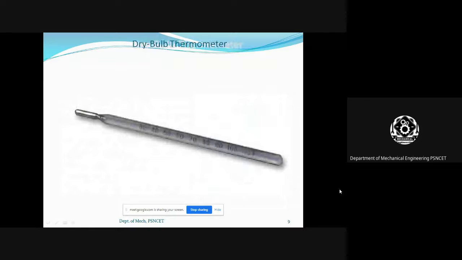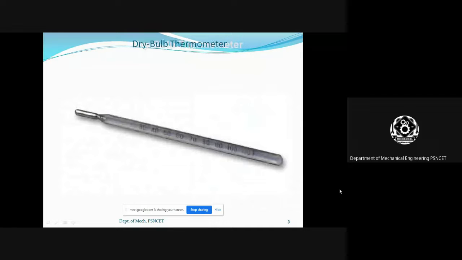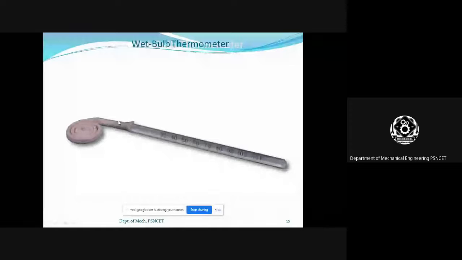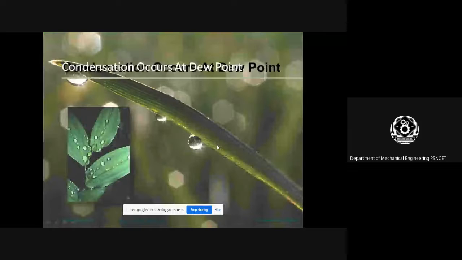The diagram shows the dry bulb thermometer in Fahrenheit. Here you see the bulb is covered with wet cloth. This type of thermometer is called a wet bulb thermometer. Now the dew point is where the vapor begins to condense. You see the green leaf, there is a water droplet beginning to condense on the leaf. This is the diagram.